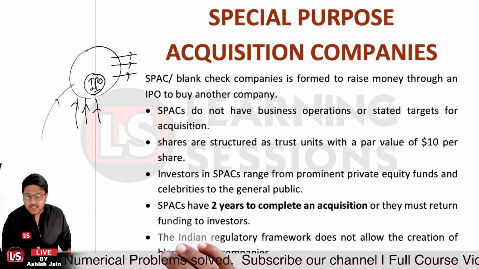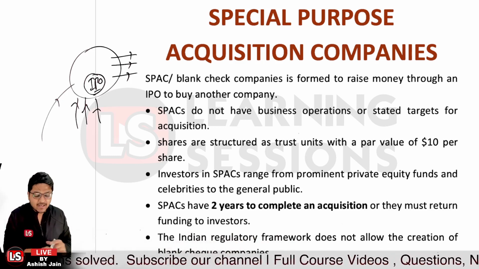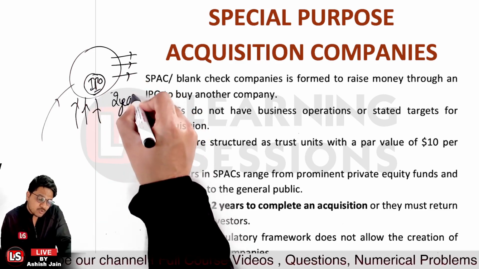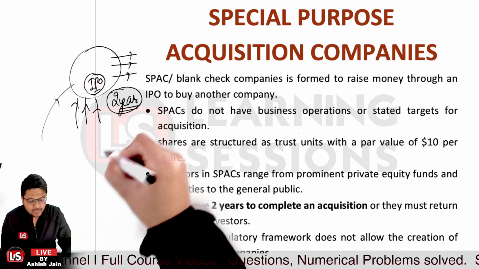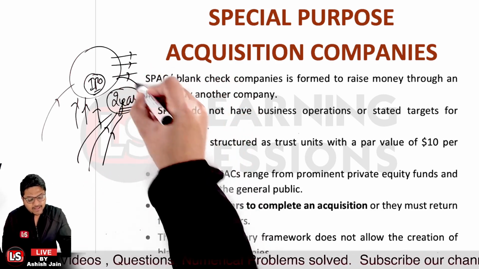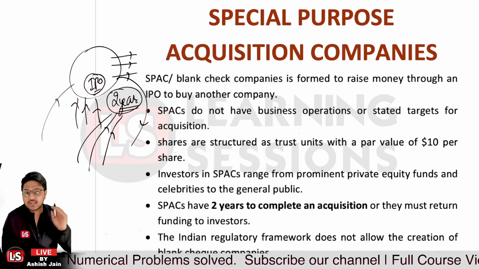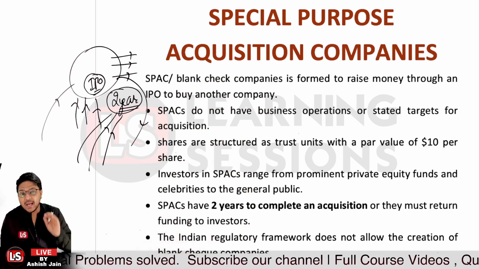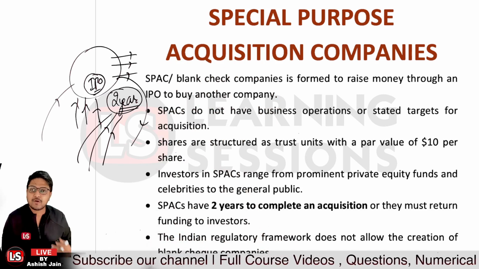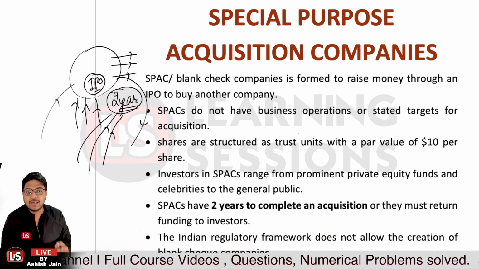Okay, and moreover, a SPAC will have 2 years so as to complete the acquisition part, right? Once they have launched the IPO, after that they will have 2 years so as to find the target, and further they are to get the affirmation from the shareholders, and after that they are going to acquire the target. And if they fail to get the acquisition done, or if they fail to find any appropriate target over there, in that scenario, the money they have raised and the profits they have earned so far are to be distributed among the shareholders again, and it will be liquidated, right?